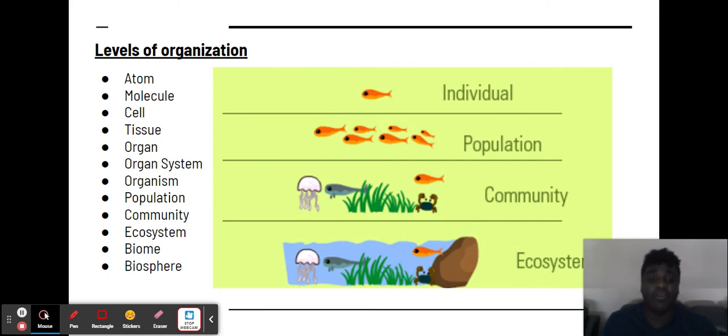Today, you should have learned the difference between an individual and a population is that an individual is one, a population is many of the same species living in an area, while community is many populations of different species living in an area. And then finally, ecosystem would be all of the varied populations of different species interacting with their environment.